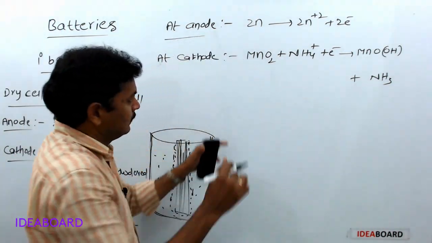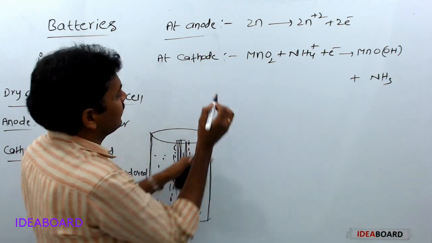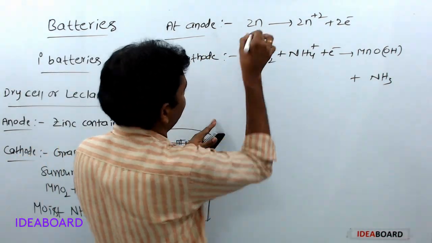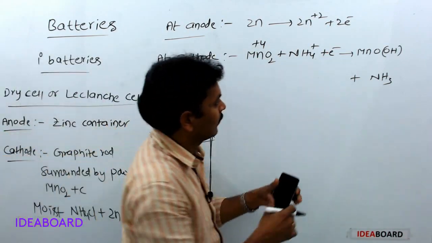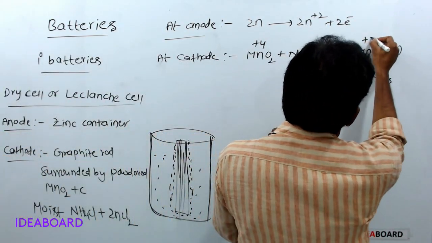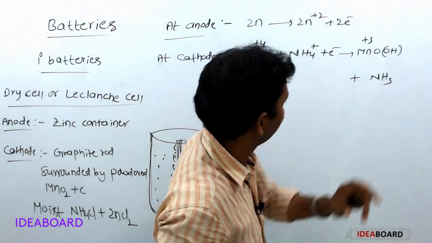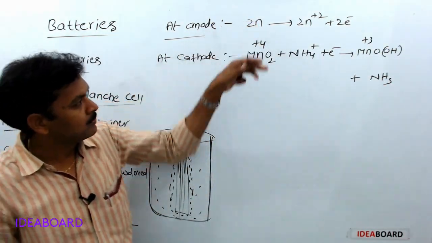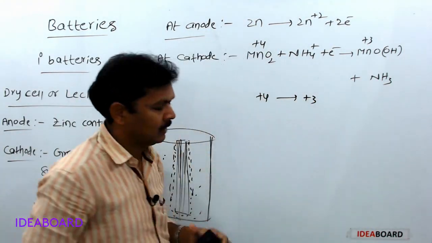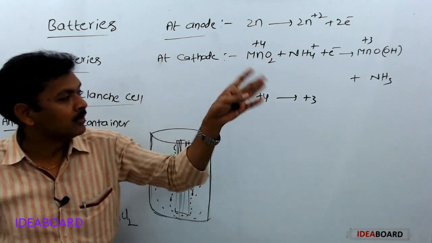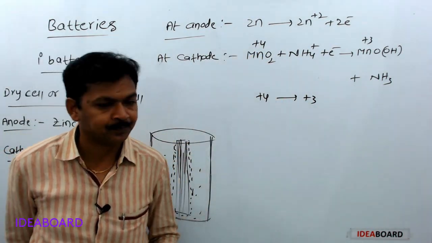In the cathodic reaction, in MnO2 the oxidation number of manganese is +4. On the product side, the oxidation number of manganese is +3, with oxygen -2 and OH -1. So the oxidation number of manganese changes from +4 to +3.